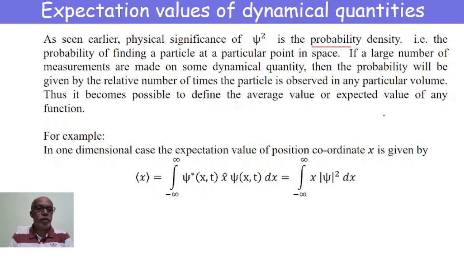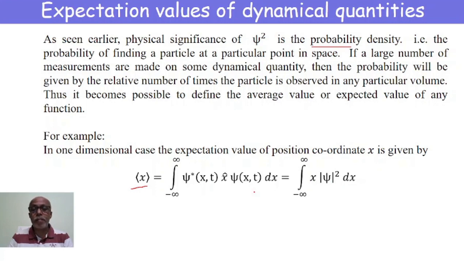As an example, we consider the one-dimensional case of the expectation value of the position coordinate. The expectation value of x is given by the integral from minus infinity to plus infinity of psi star (a function of x and t) x psi (again a function of x and t) dx, which equals the integral of psi star psi, that is psi square, so it is x psi square dx.